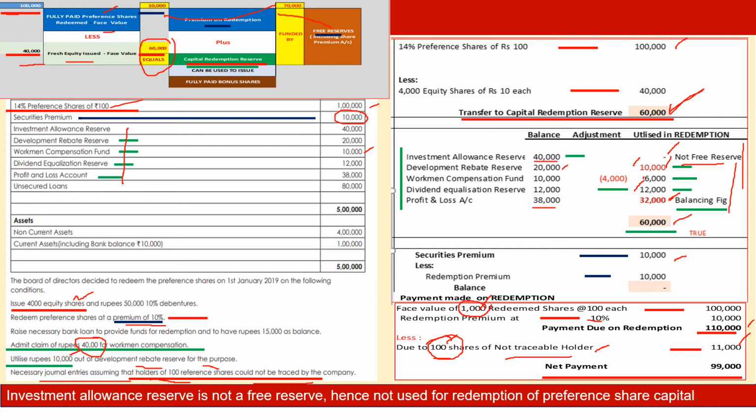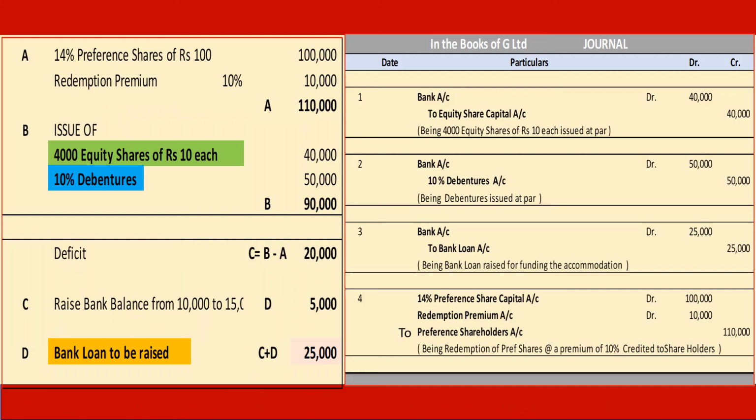And this point has to be noted here. This is the basic working for the sake of passing necessary journal entries. From here we can proceed for payment of 99,000. Now we proceed with passing of journal entries sequentially. First we pass entries for collection of funds. We are issuing equity capital, we are issuing debentures, and we have taken a bank loan. Then we pass the basic entry for transferring the value of preference shares into the preference shareholders account.